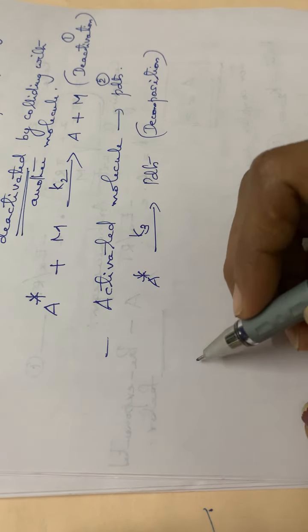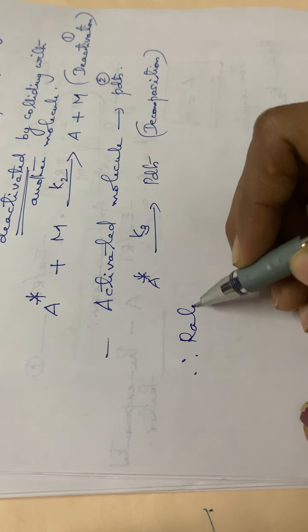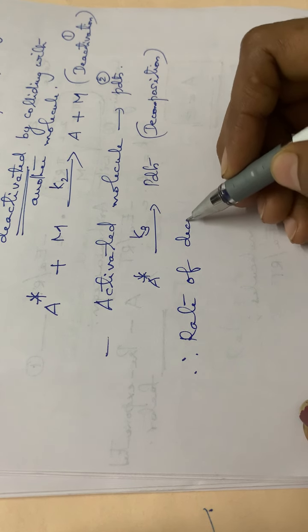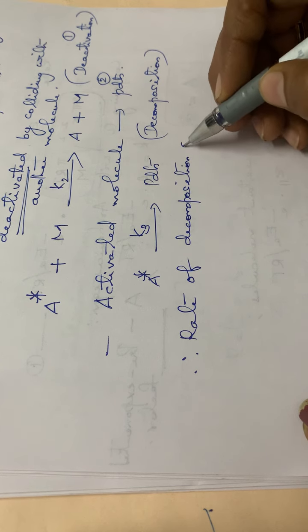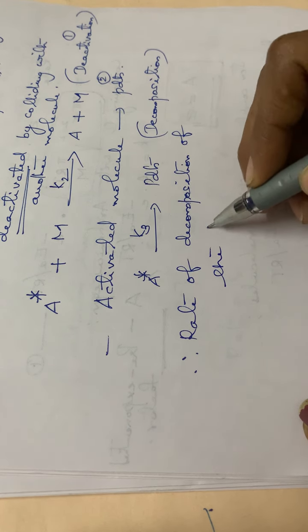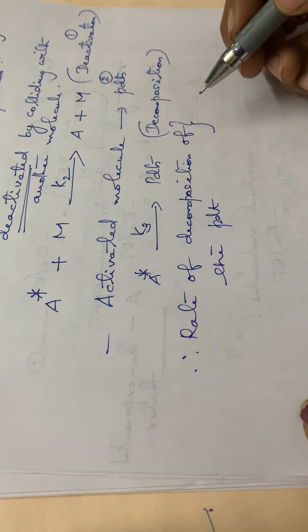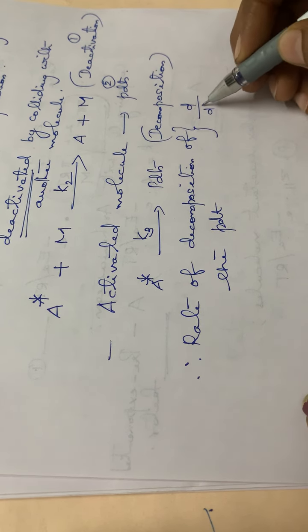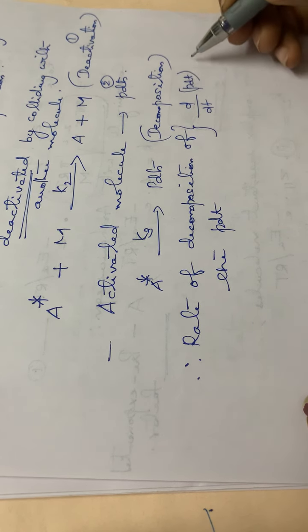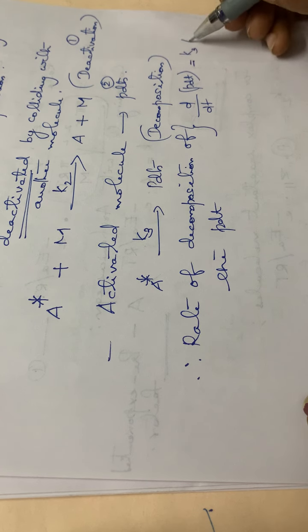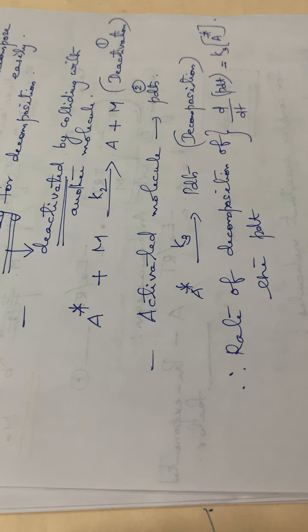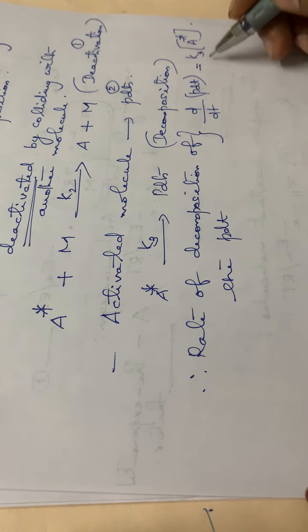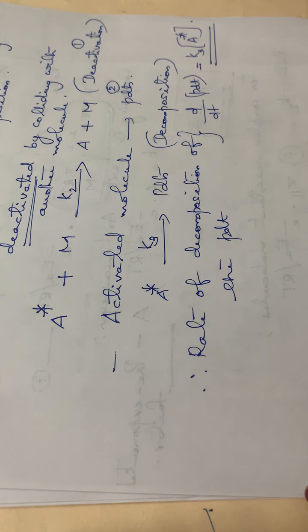Therefore we can write the rate of decomposition of the product, that is d by dt of product, equal to K3 into A star. That gives the rate of decomposition of the products.